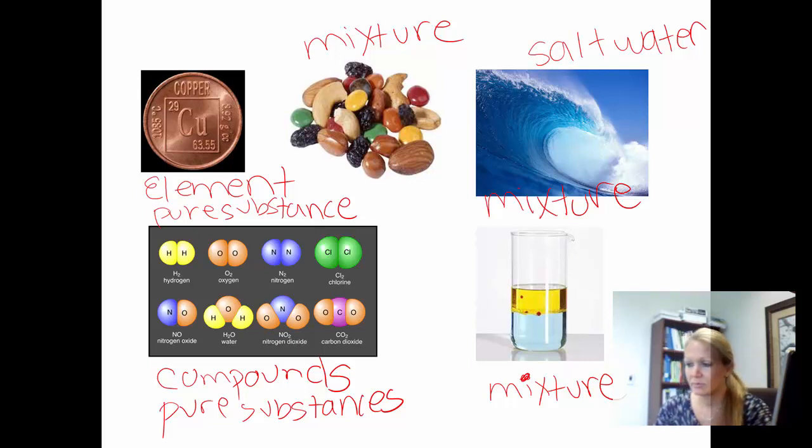The salt water, pretending that it was crystal clear like it looks in this picture with just salt and water, this would be a homogeneous mixture because you can't see the salt. It dissolves in the water, so you can't see it like you can here where we can pull these apart.